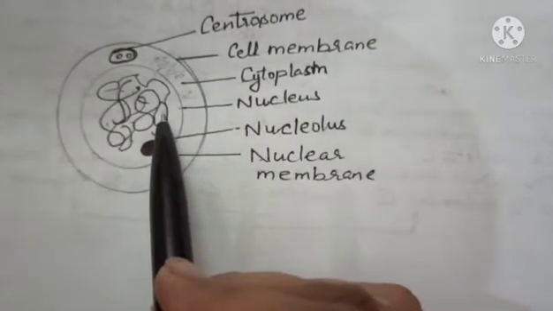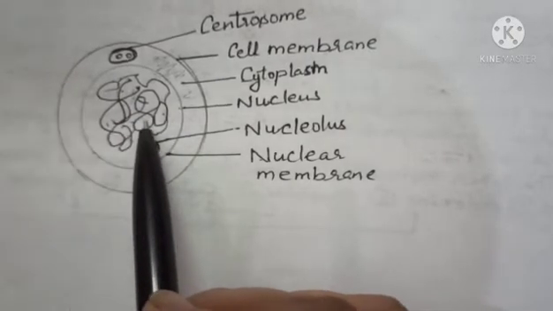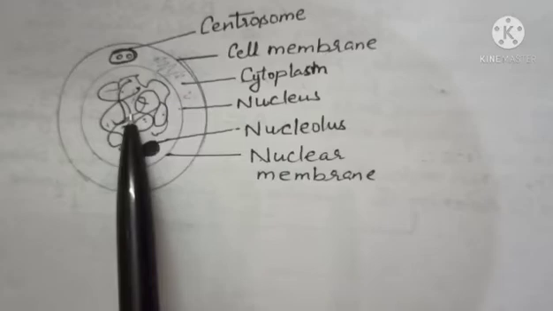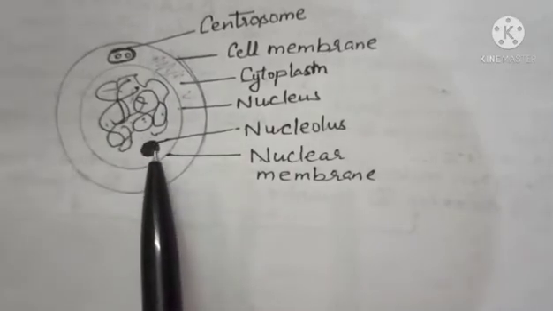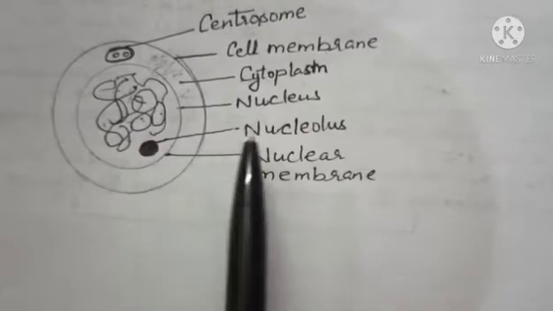Inside the nucleus is the chromatin reticulum or chromatin network, and this small body inside the nucleus is called the nucleolus.